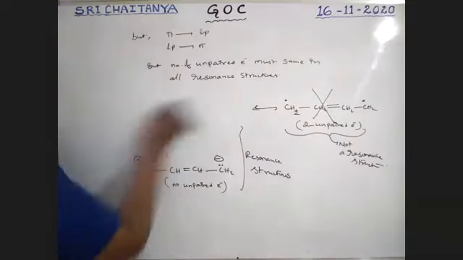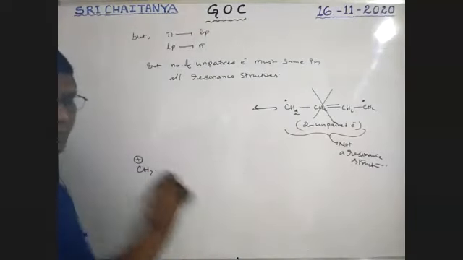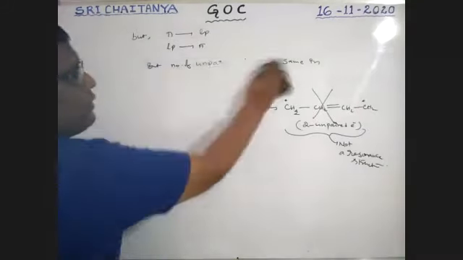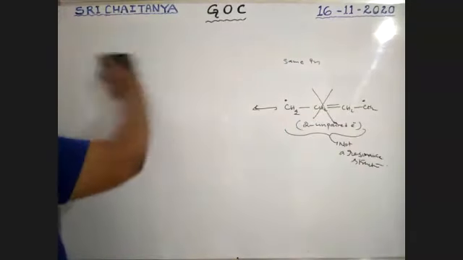Next, the actual molecule structure is a combination of all these resonance structures.